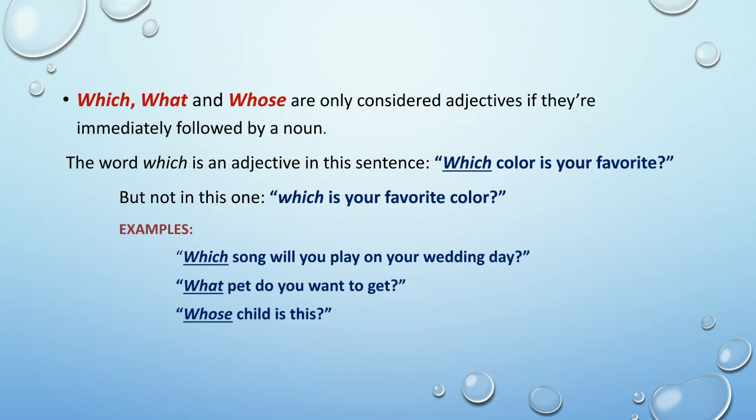Now the words which, what, whose are only considered adjectives if they are immediately followed by a noun. The word which is an adjective in this sentence: Which color is your favorite? Here the word which is an interrogative adjective because there is a noun just behind it, that is color. As the word which is modifying the noun color, it is an interrogative adjective.